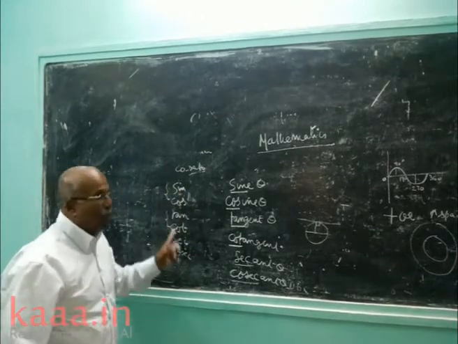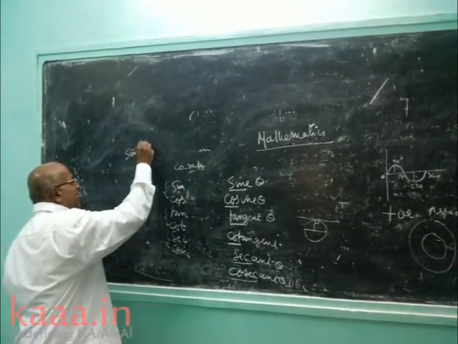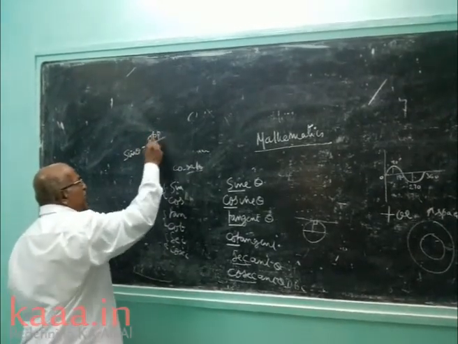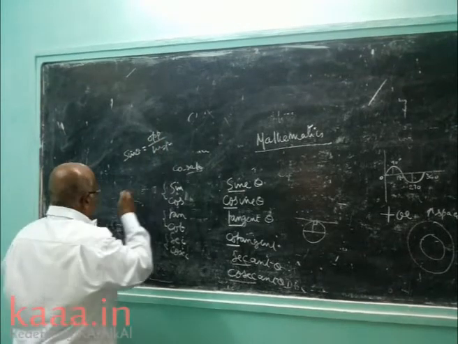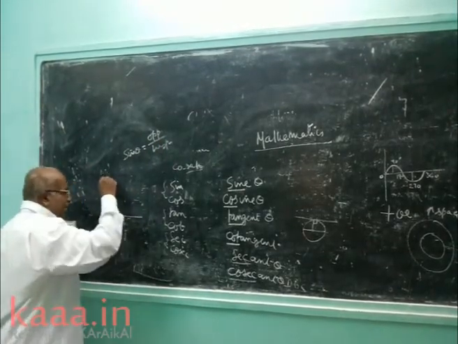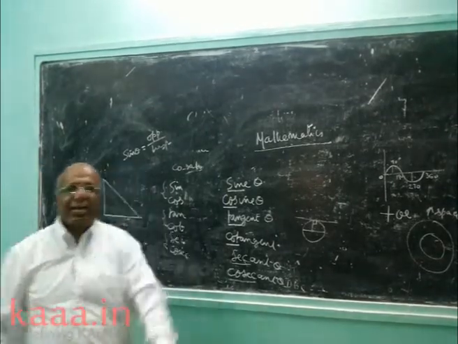Now, what is the formula for sin theta? Sin theta is opposite side by hypotenuse. How to measure? You take a right-angled triangle. What is the meaning of triangle? Tri means 3. It has 3 angles, a triangle.